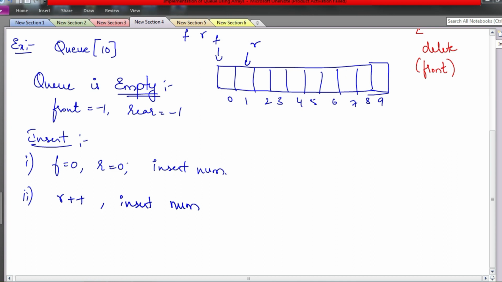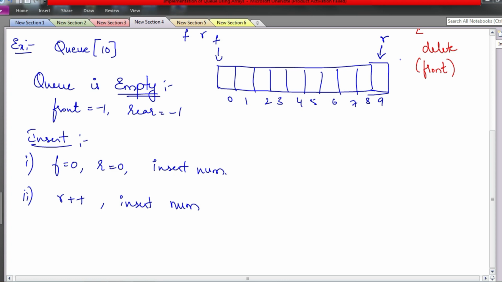So when will the queue be full? When rear is equal to size -1. If size is 10, size -1 is 9, which is the maximum position number for the queue, right? So if rear is equal to size -1, then the queue is full, and that is called the queue overflow condition.